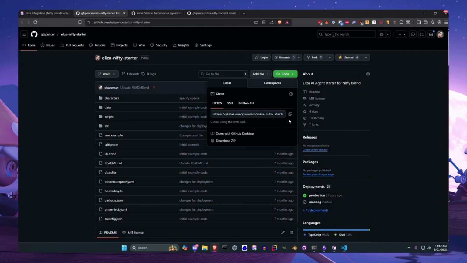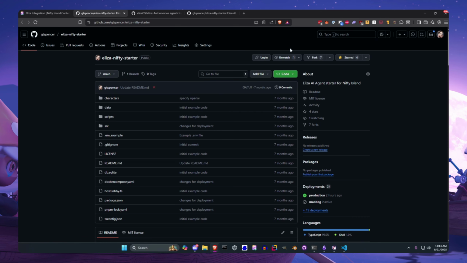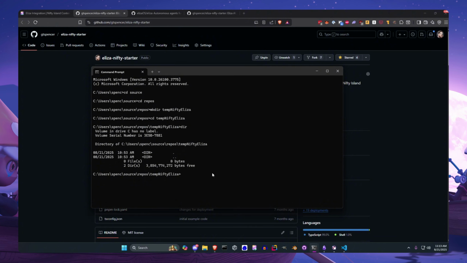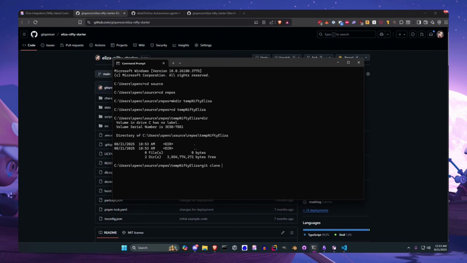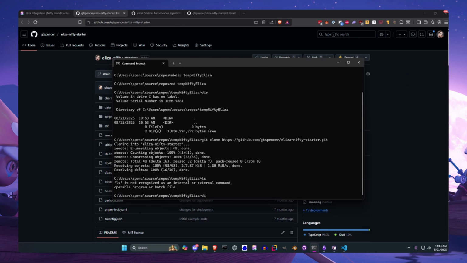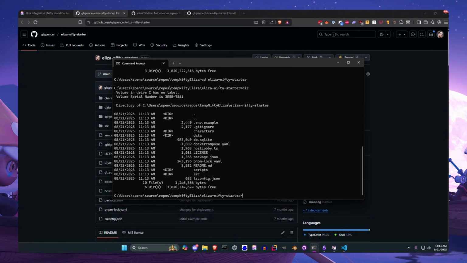A couple ways to do that. You can download a zip of it, but I don't recommend that because it makes it a little bit harder to deploy later on. If people are interested, you should probably fork it. It creates your own copy of it. Once you do that, your page will look very similar to this. You can just go down to here, code, copy this URL right here, and you can just do git clone URL, and now we have it. Yeah, so we have all of our code right in there.